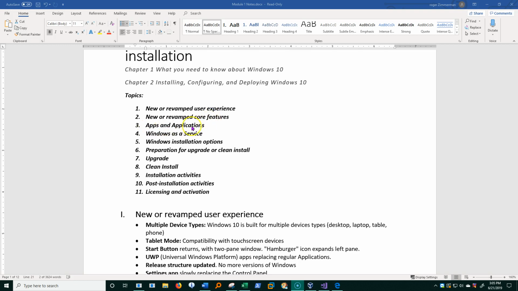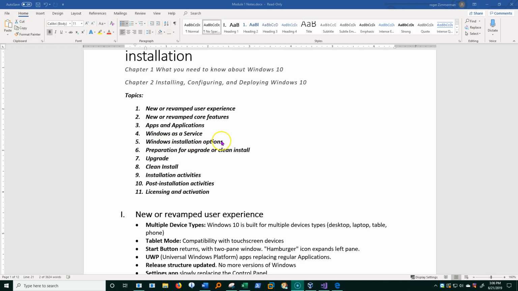And then apps and applications, and by this I mean that there are two distinct types of applications now, and we'll take a look at those two distinct types and do a little bit more in-depth look at how those work and what they're made of. And then we'll look at Windows as a Service, which is a new distribution type that Microsoft is now using, in which we no longer have a Windows 7, Windows 10, Windows 12, Windows 14, and so on. Rather, we have an ongoing type of distribution type.